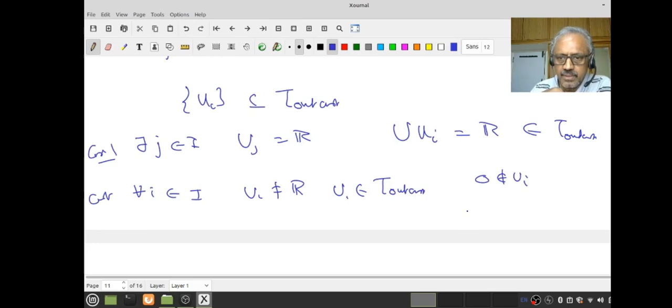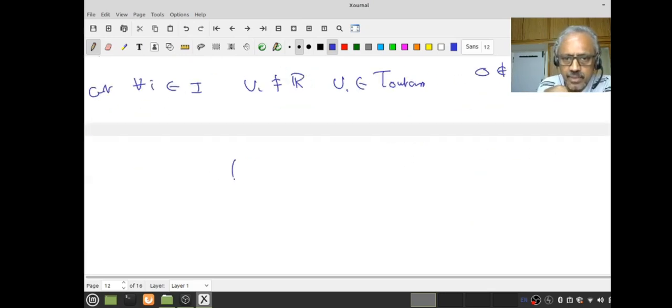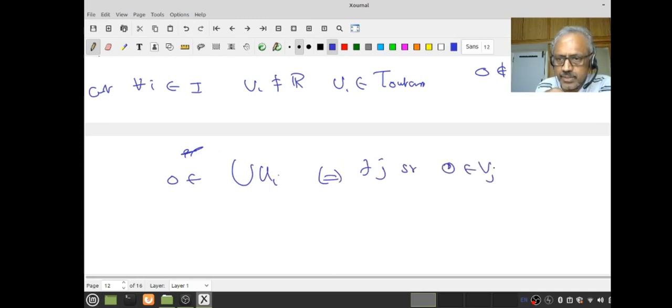Right? Now what do I want to claim? Let us look at the union of U_i. Can 0 be there? It cannot be. 0 is in the union if and only if there exists a j so that 0 belongs to U_j. But what is our assumption?